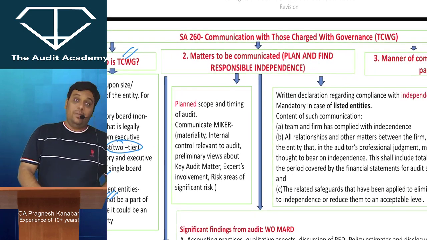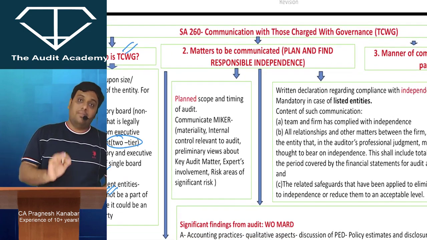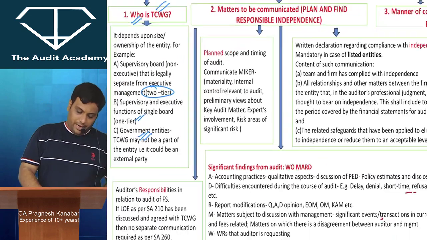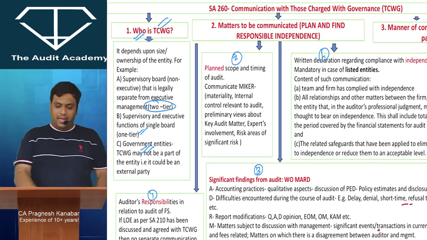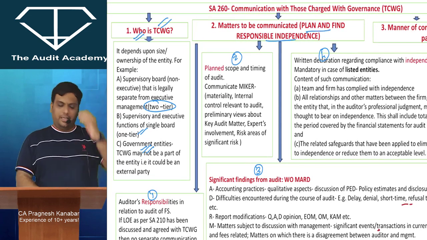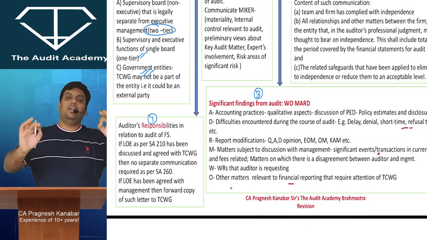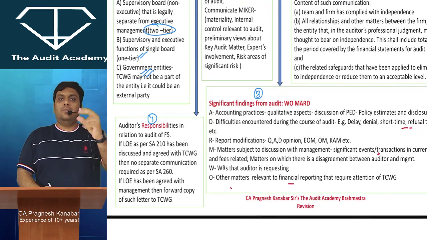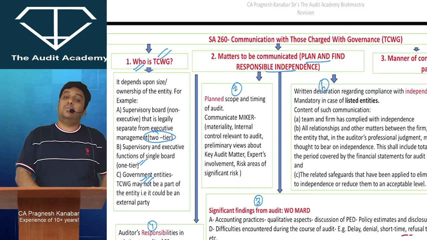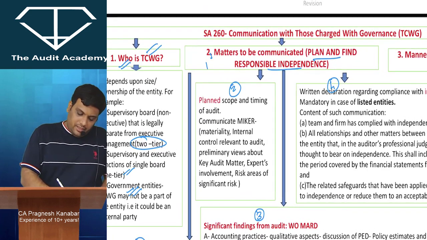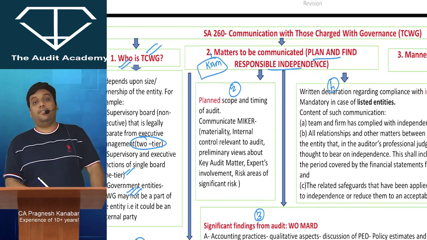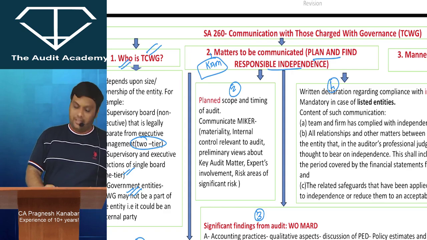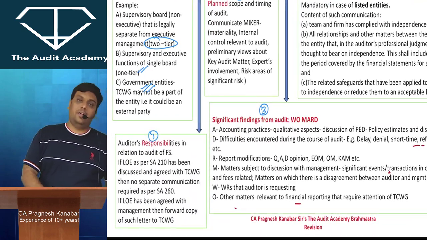Second, matters to be communicated with those charged with governance. What are the matters to be communicated? Let me tell you, there are 4 matters. So let me number them: 1, 2, 3, 4. This is just the code word, I will connect with that code word later on. Why is this content of matters very important? Because these matters in future could be key audit matters. Remember, key audit matters are selected from matters communicated with those charged with governance, correct? And that is why you should focus on the content properly.